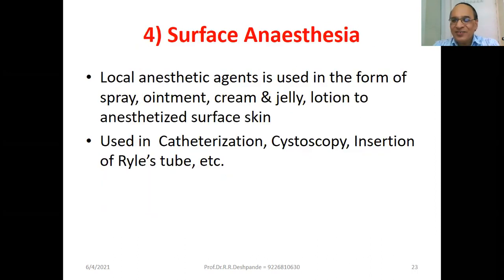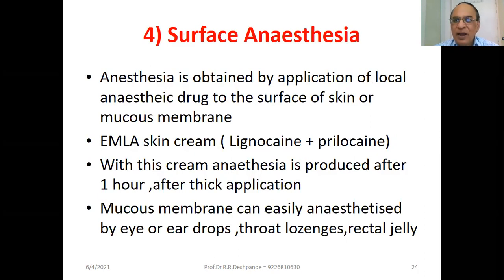Okay. Surface anesthesia. Local anesthetic agent is used in the form of spray, ointment, cream, jelly, lotion. What for? To anesthetize the surface skin. Number 1, used in catheterization. Number 2, cystoscopy. Number 3, insertion of Ryle's tube. Just put a local surface anesthetic material and surface anesthesia will be there. Anesthesia is obtained by application of local anesthetic drug to the surface of the skin or mucous membrane.